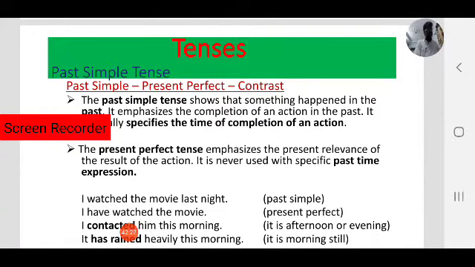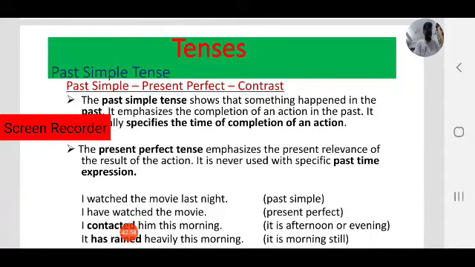Yesterday, last month, last night, last year, in 2019, 2 years ago. Likewise, we have to mention the time expression. We focus on time expression. Coming to present perfect tense, as we have discussed, present perfect tense emphasizes the present relevance of the result of the action.